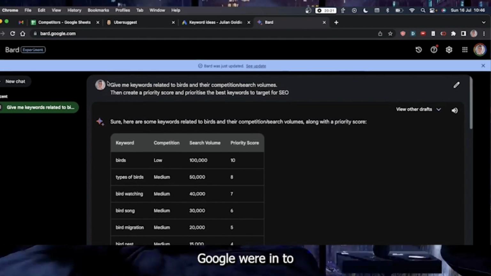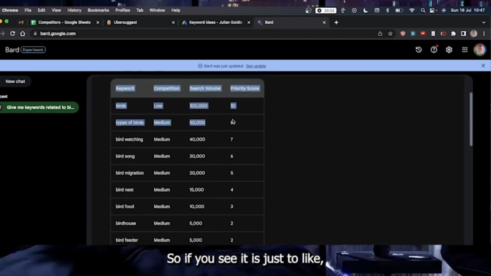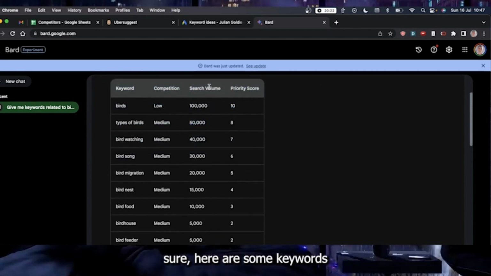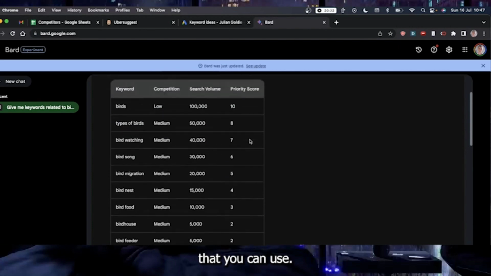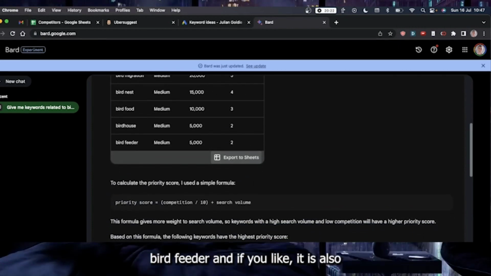So I just went on Google Bard and said, give me keywords related to birds and their competition slash search volumes, then create a priority score and prioritize the best keywords to target for SEO. So if you see, it has given: sure, here are some keywords that you can use: birds, types of birds, bird watching, bird song, bird migration, bird feeder.